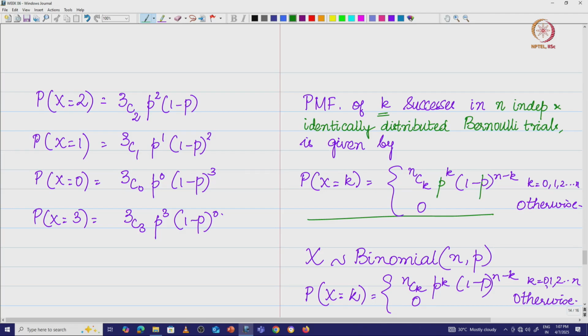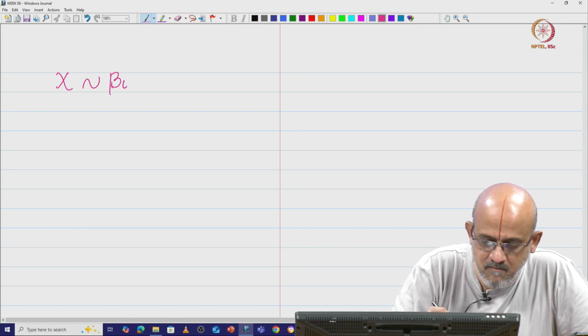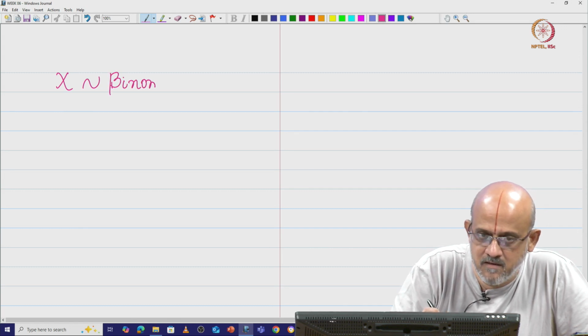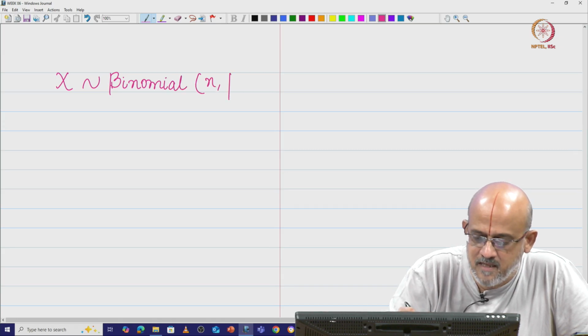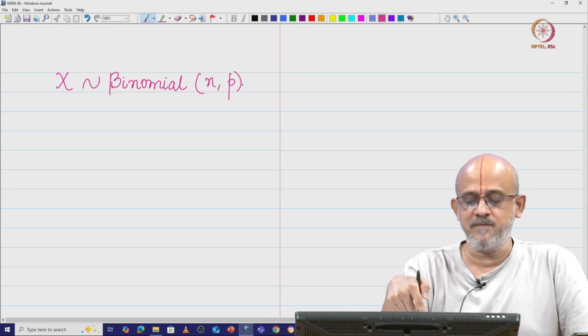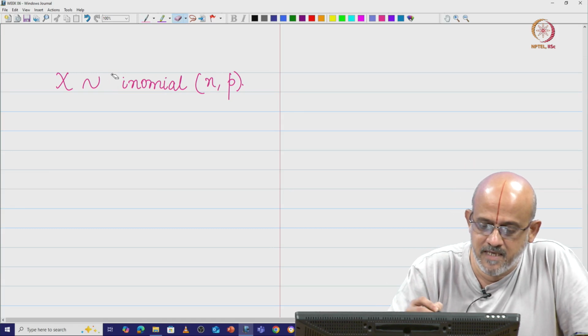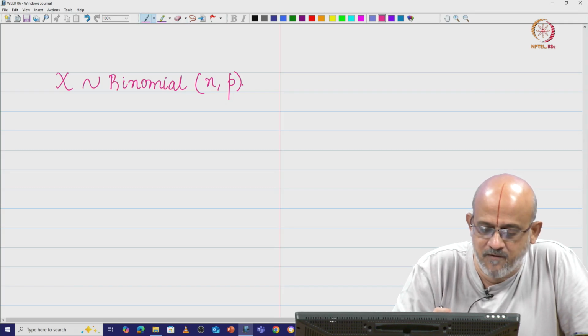So what are the conditions for you to model a random variable as a binomial random variable? We say X is binomial of n comma p, that means n trials with probability of success p. That is exactly why this must remain the same, this should not change. Binomial of n comma p requires the following.